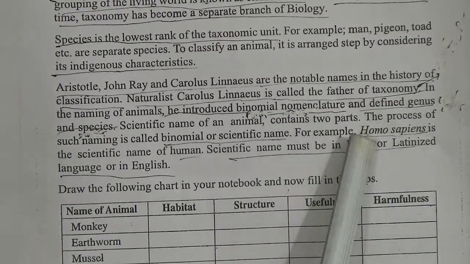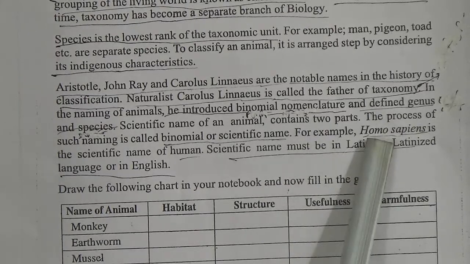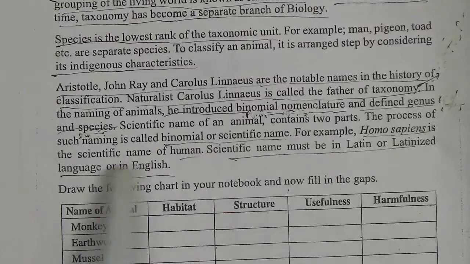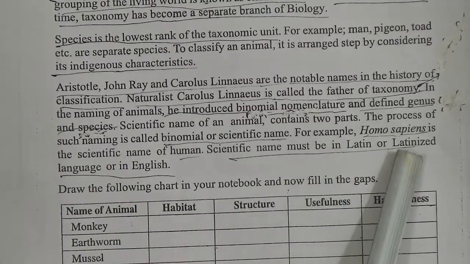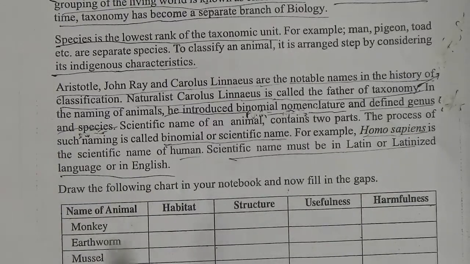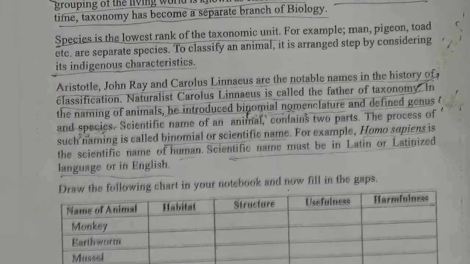Okay, this is called genus. The first part is called genus and the second part is called species. So a scientific name contains two parts, genus and species. My dear students, now come to the next lesson, classification of invertebrate animals.